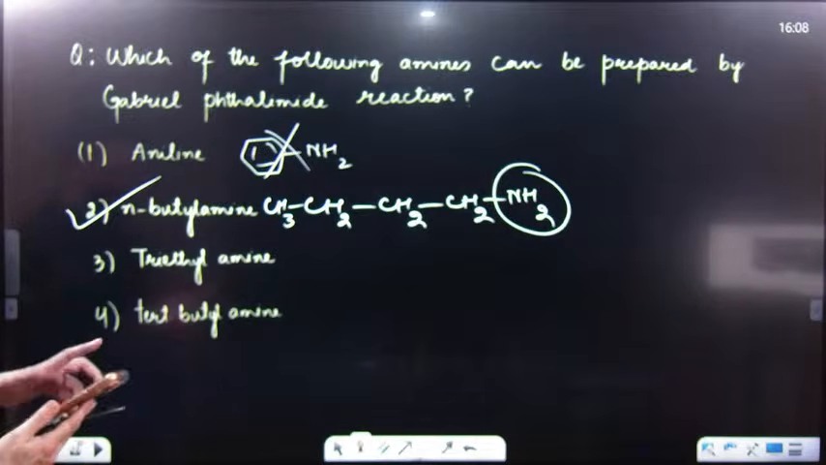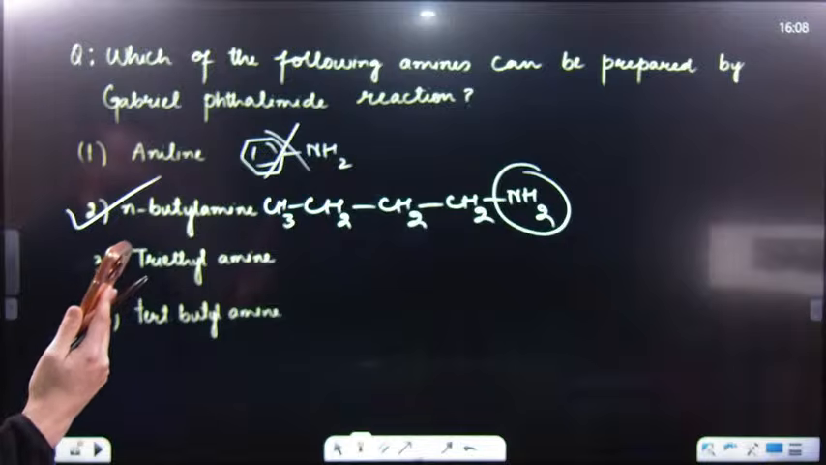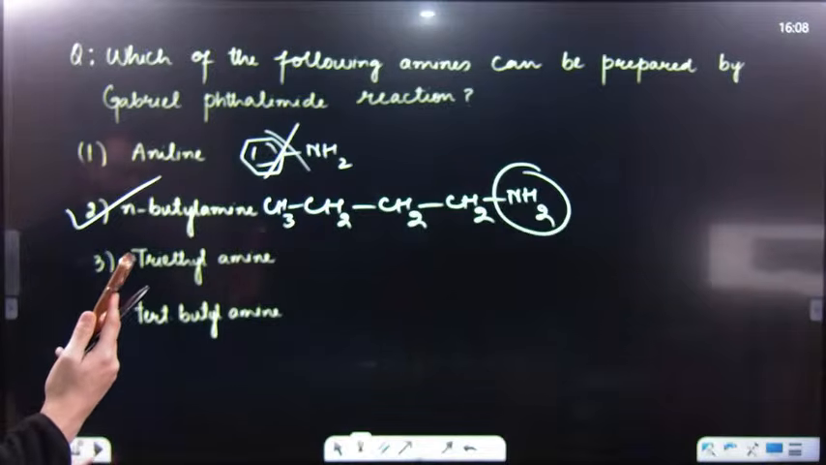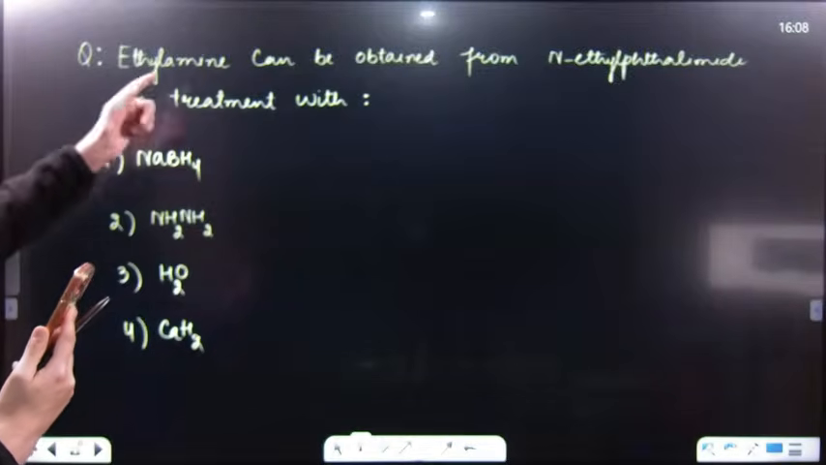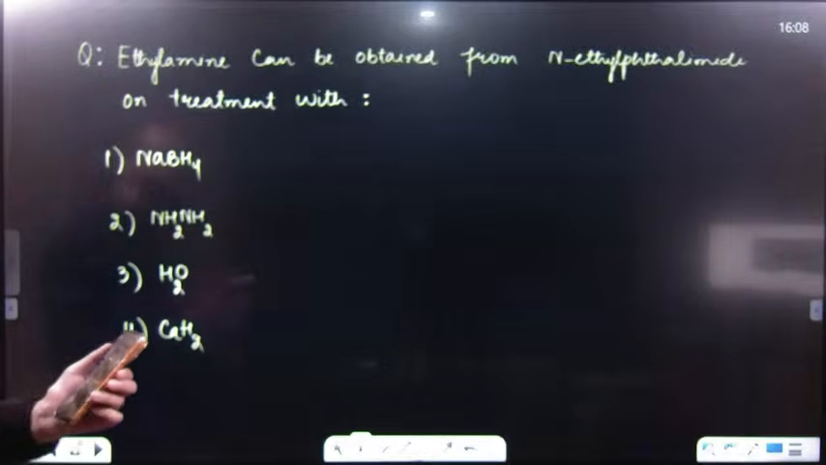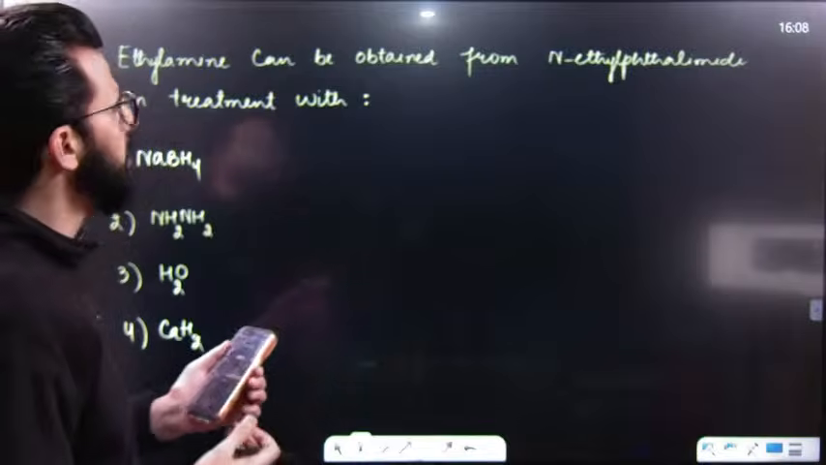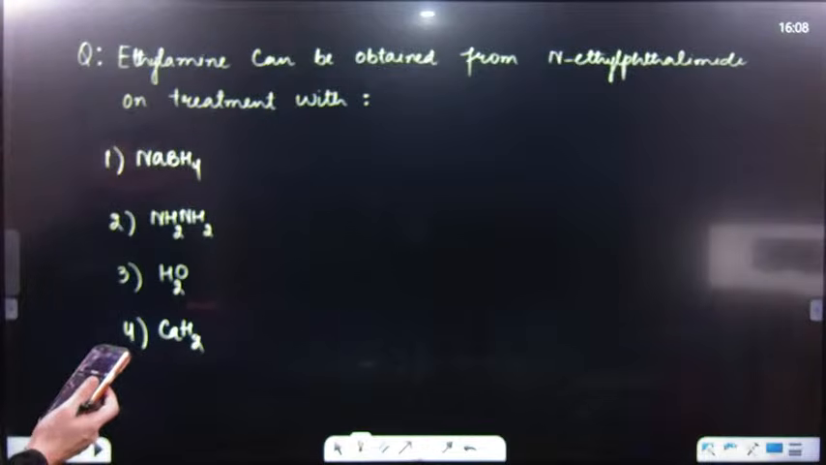So is this clear till now? Am I clear till now? Let me know in the chat quickly. Okay, many of you have already given the answer. So what will be the answer over here? Ethylamine can be converted from N-ethylphthalimide on treatment with